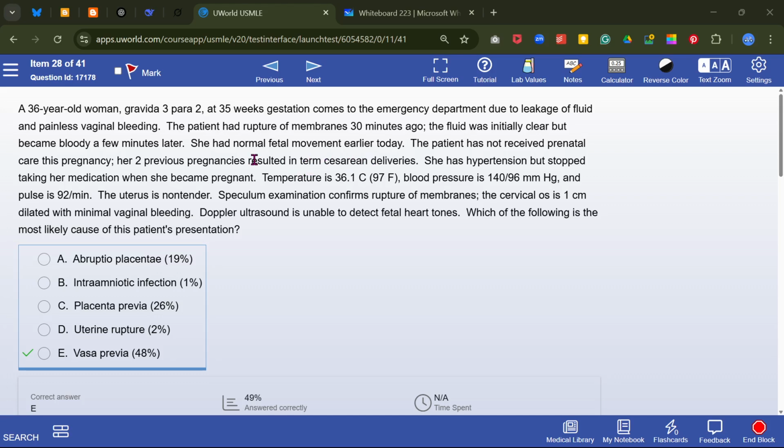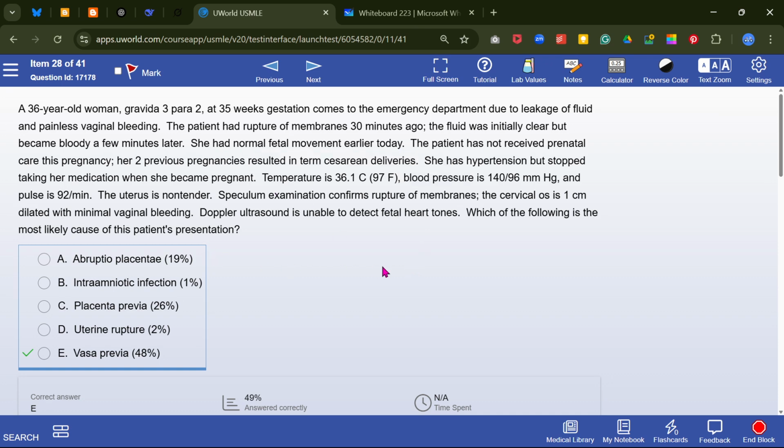Prior cesarean, she had term cesarean deliveries. She has hypertension, but stopped her medication when she became pregnant. This is a very grave mistake she has made. So she has hypertension and stopped taking medication.